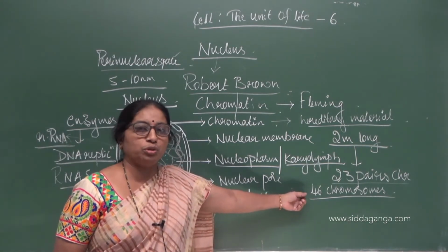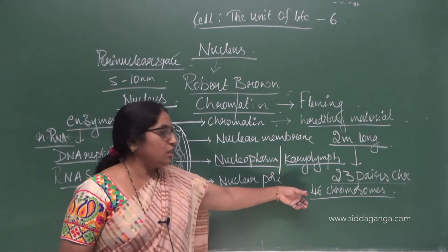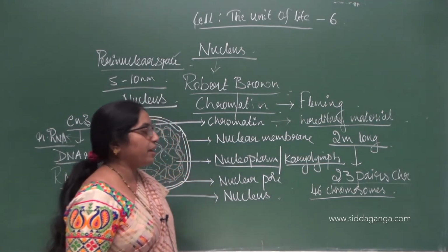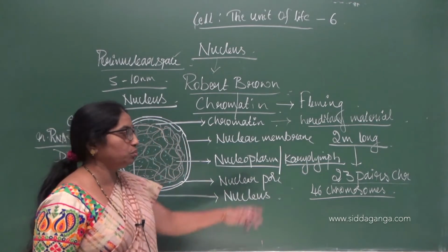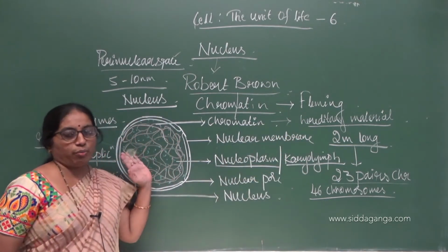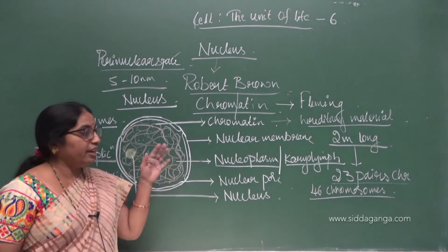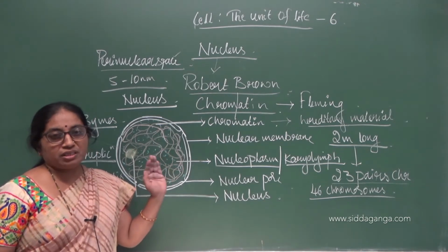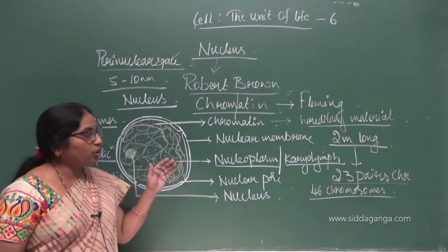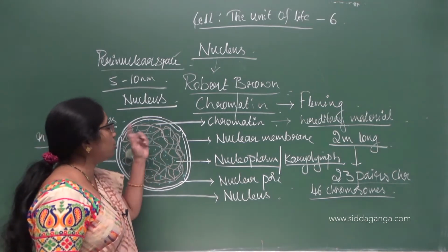The number of chromosomes is very, very specific for each species. So this chromosome number is species specific, and in human beings we find 23 pairs of chromosomes or the 46 chromosomes present or hidden in this 2 meter long thread-like structure, that is the chromatin. So how are they present? In the form of chromosomes, in the form of DNA. They are present in the form of DNA, that is deoxyribonucleic acid, which is called the hereditary material, and hence it is called the vehicle of heredity.